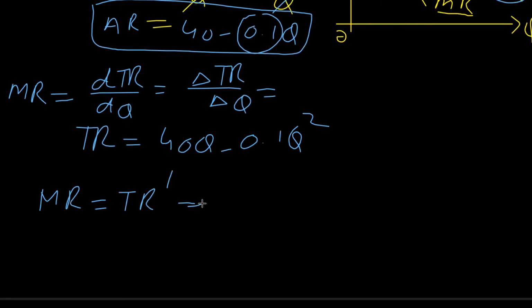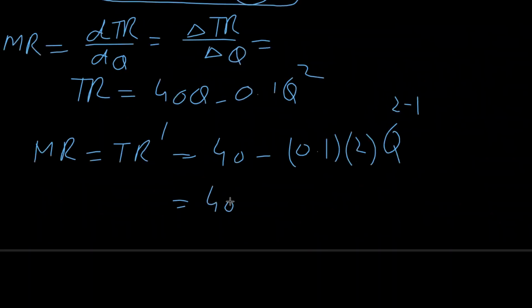If we take the derivative of 40Q, it will be 40, minus, if we take the derivative of 0.1Q square, then as a basic principle, we write 0.1 and bring the power down, and the power is 2. And as a basic principle, we deduct 1 from the power as well. So it is 40 minus 0.2, since 0.1 into 2 is equal to 0.2, and the power of Q is now 1. 2 minus 1 is equal to 1. When the power is 1, we need not write it.